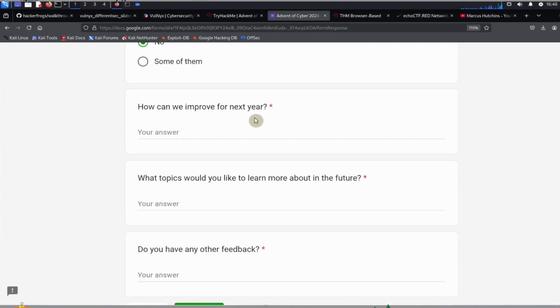How can we improve for next year? So I really wanted to see more machine learning exercises like we saw in the 2023 event. But aside from that, nothing I can really complain about.